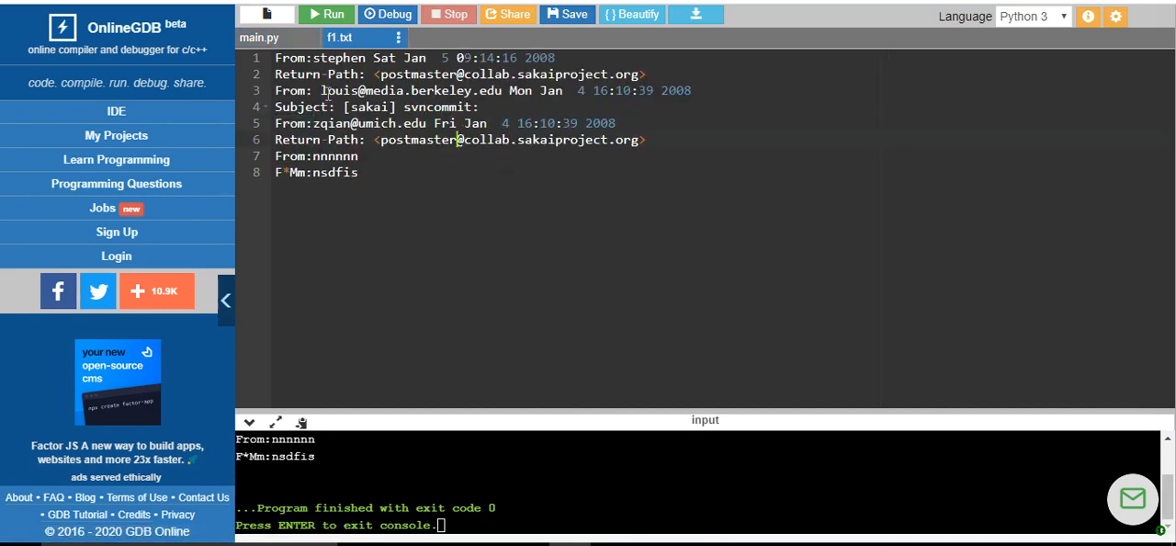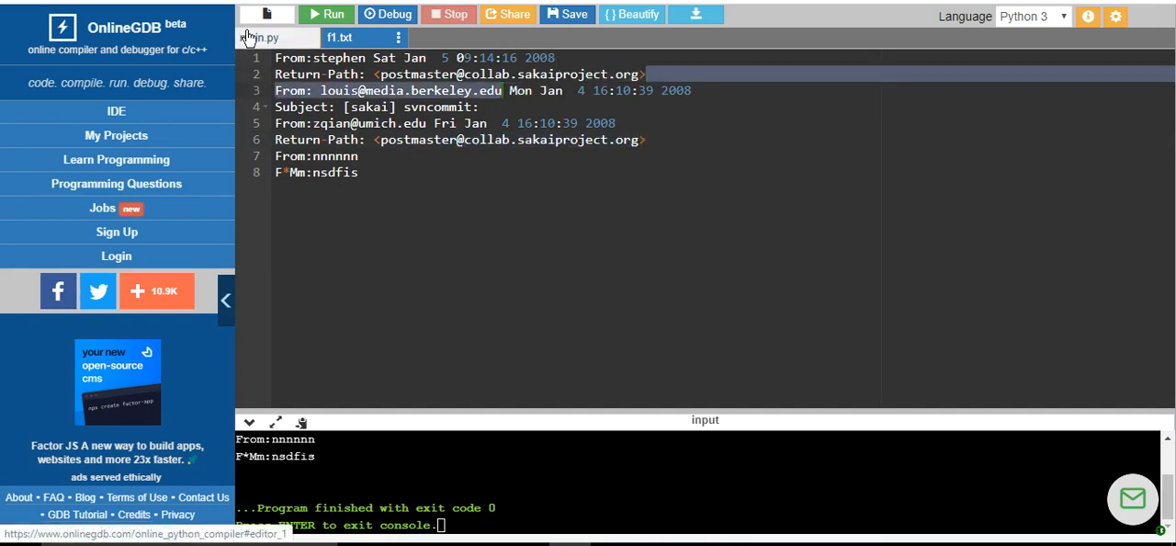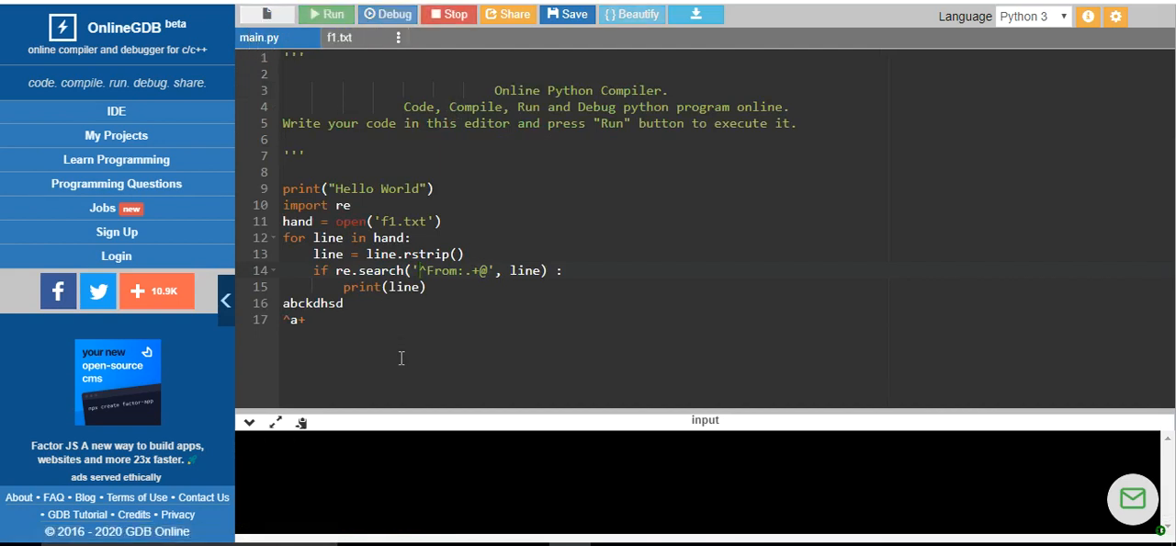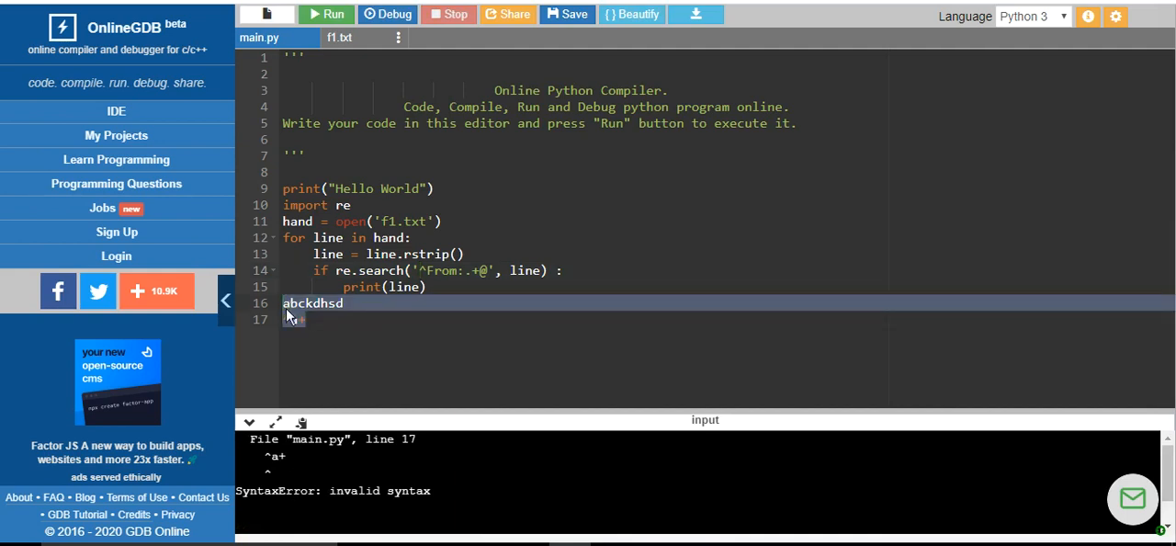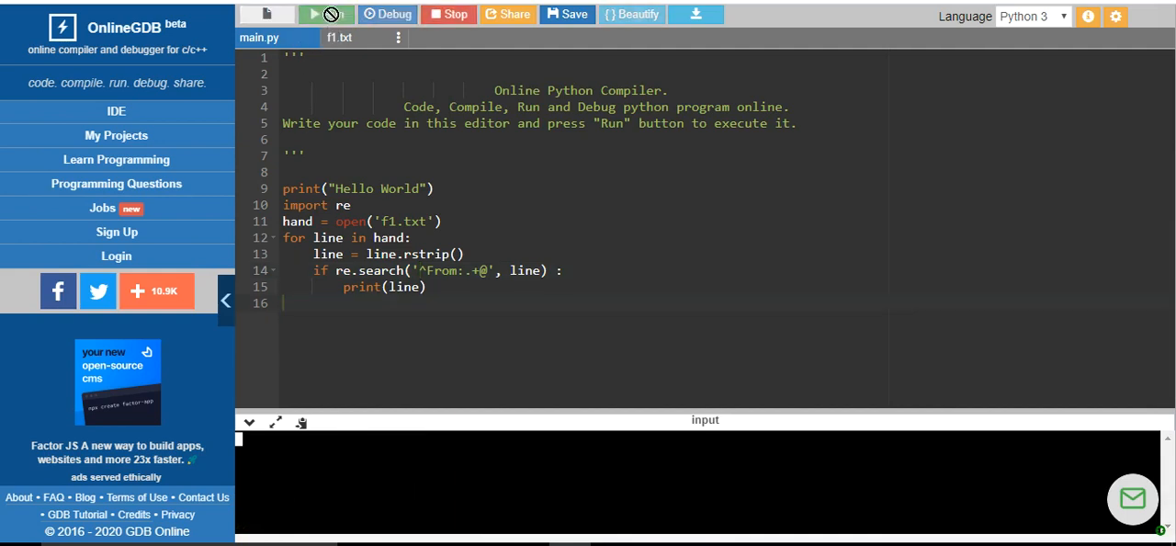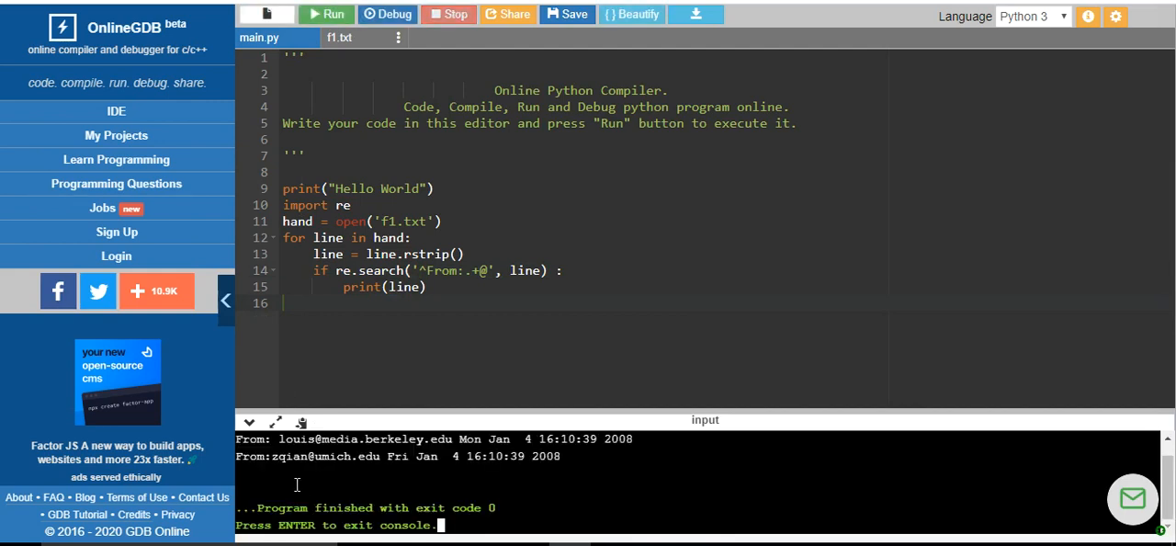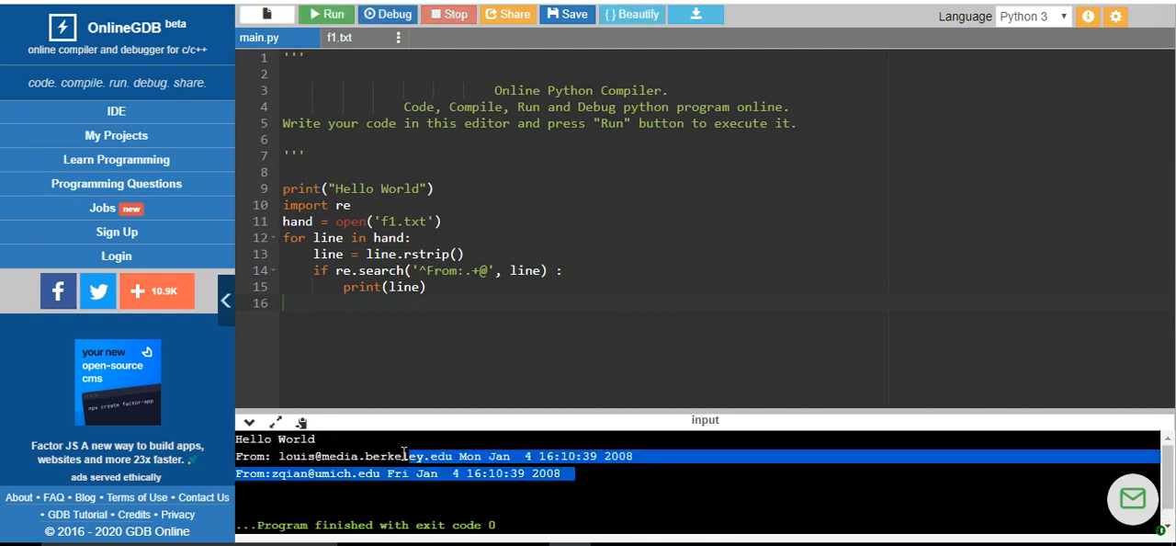If you observe here, how many lines have the at symbol? Only the first line as well as this line. So when I run this program, you can see only those two lines are going to print. I have given extra characters, so we'll delete this, and when I run this program, you can see only two lines are printed.